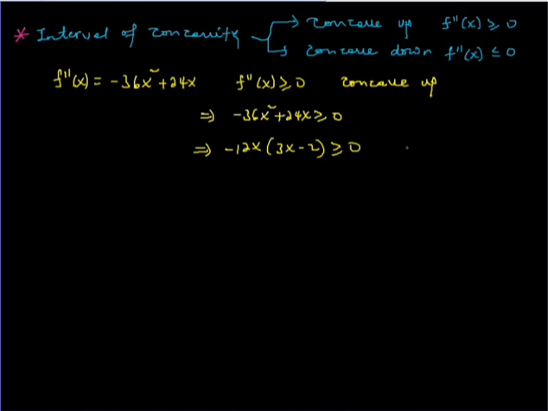To find the solution for this part, you can use the case method or the sign chart method. For me, I prefer to use the sign chart. The boundary points are 0 and 2/3, and the leading coefficient is negative, so I start from left to right, from negative, plus, minus. So the second derivative becomes positive in this interval, that means from 0 up to 2/3.